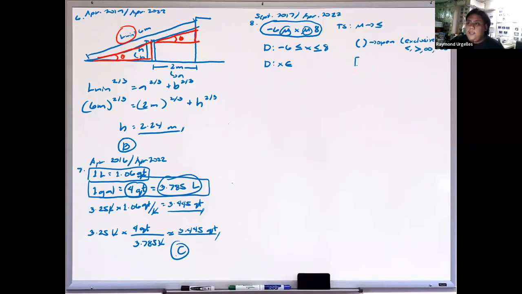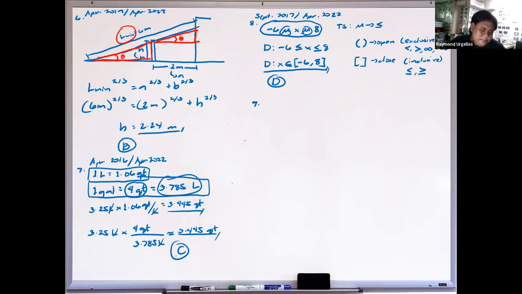When it looks like this, it is called a close bracket, which is inclusive, meaning the endpoints are included. So we use less than or equal, greater than or equal. Since there is an equal sign here, we include it: negative 6, then 8. So this is our problem number 8. Next.